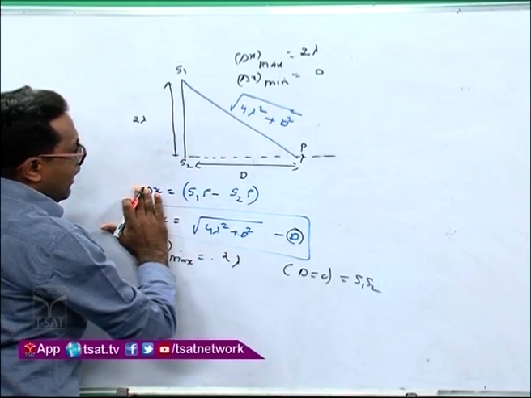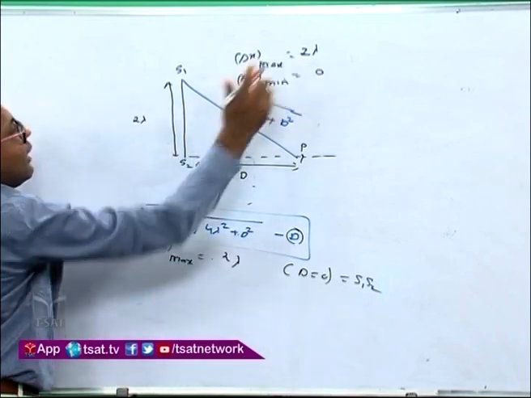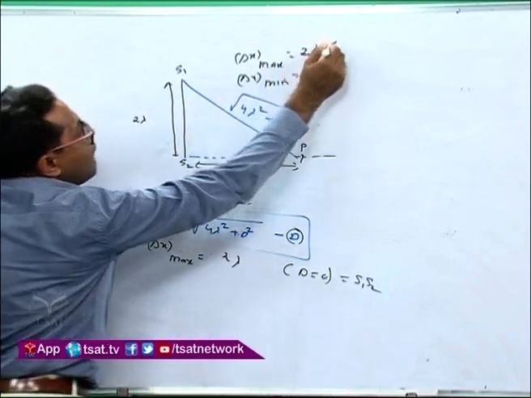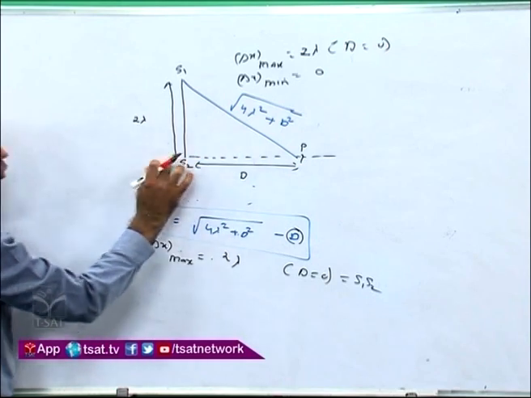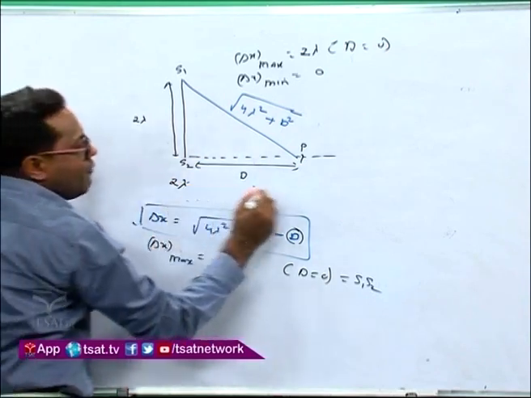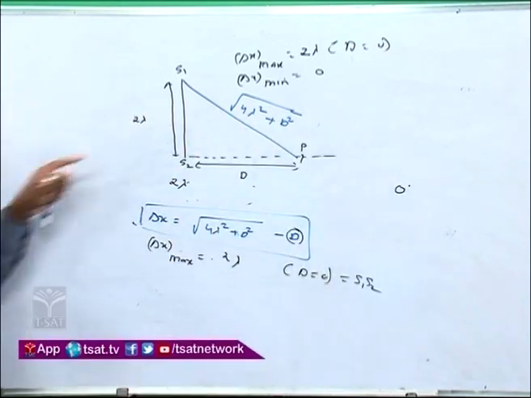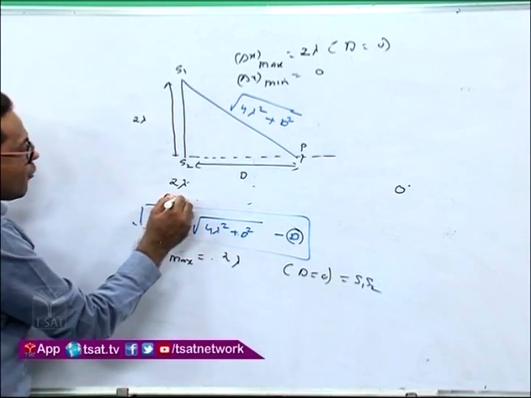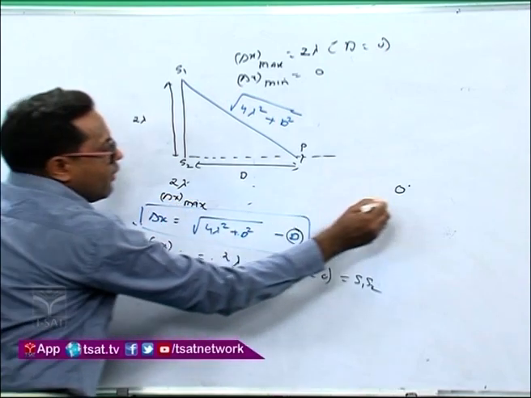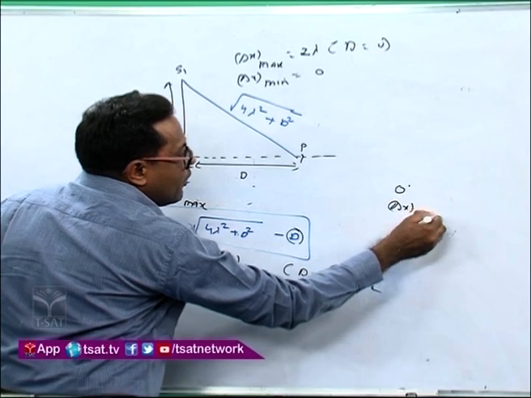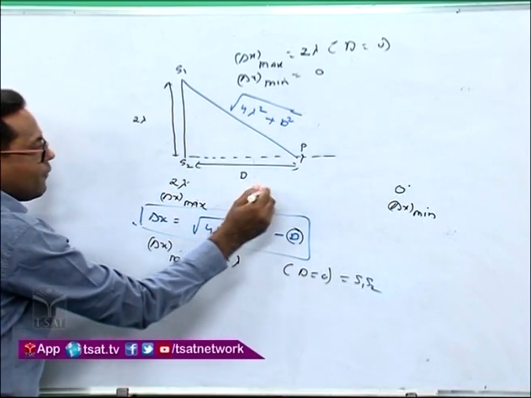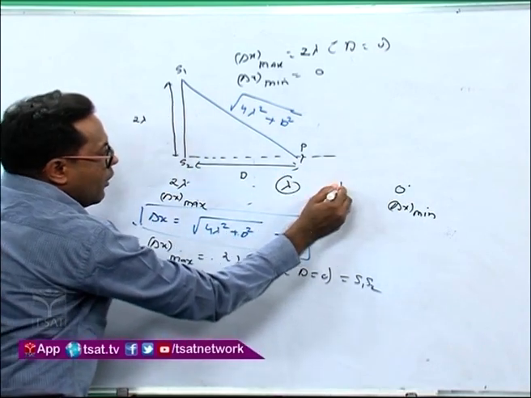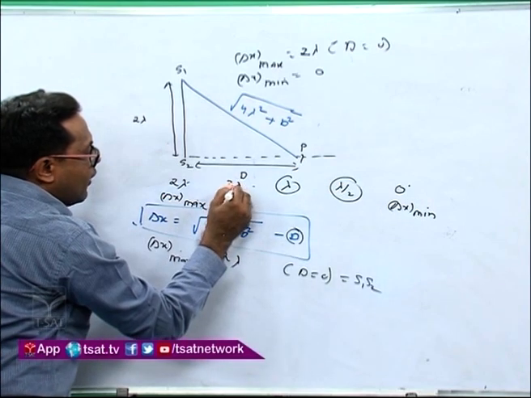It simply means that if I plot it over here, we are getting delta x maximum 2 lambda when D is 0, and somewhere very far off we are getting 0, that is delta x minimum. This is delta x maximum, this is delta x minimum. So now you see 2 lambda, lambda, 0, here lambda by 2, here 3 lambda by 2.